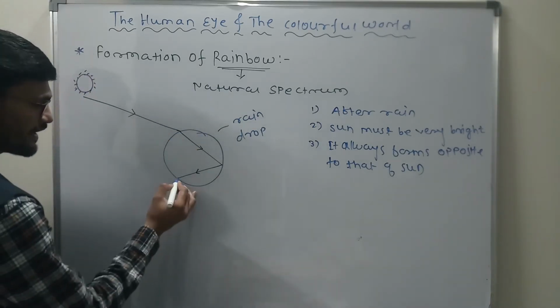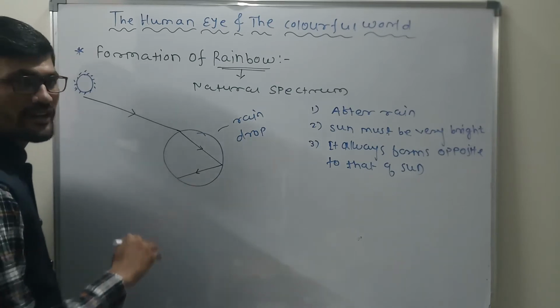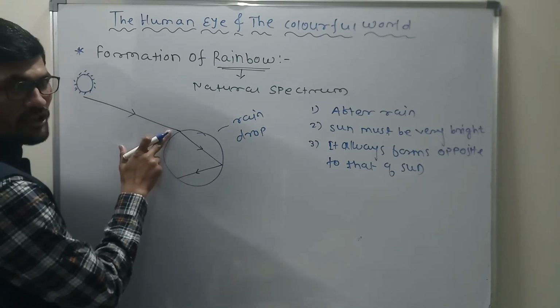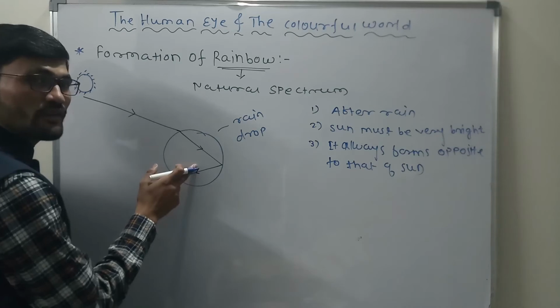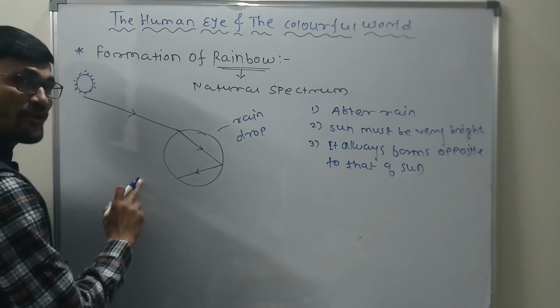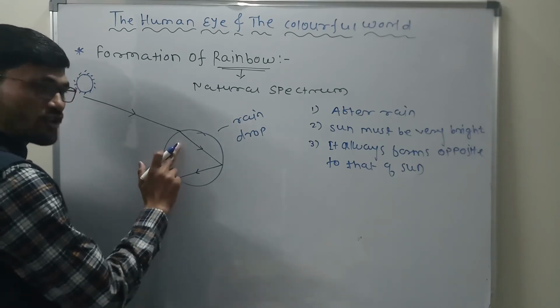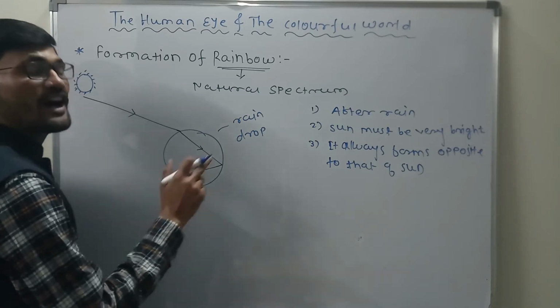So again when the light arrives at this point, the light gets refracted, away from the normal. Now the light is coming from where to where? From denser to rarer medium. Sorry, here it is toward the normal, and at this point it is away from the normal.